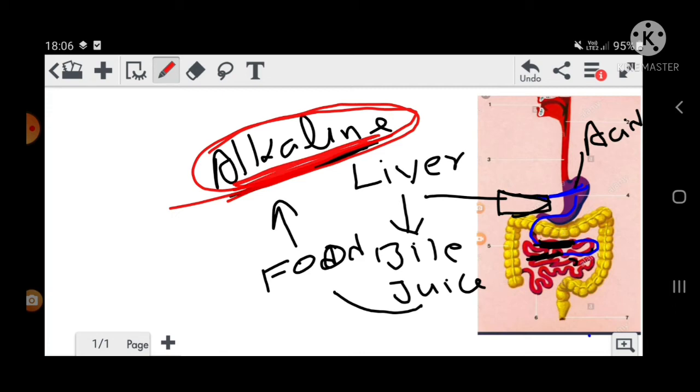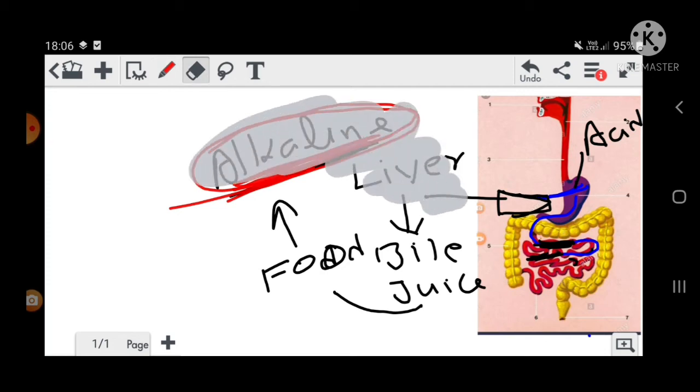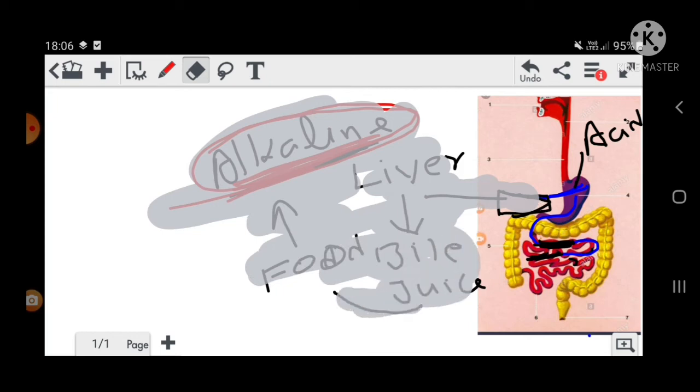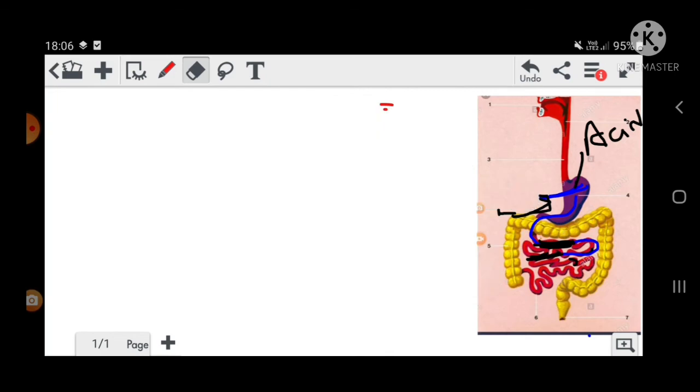Now see, when food comes to the small intestine and the liver secretes bile juice, that gets mixed with it.